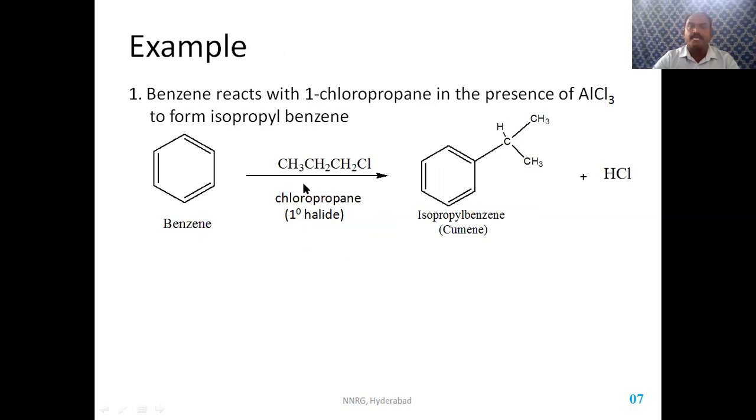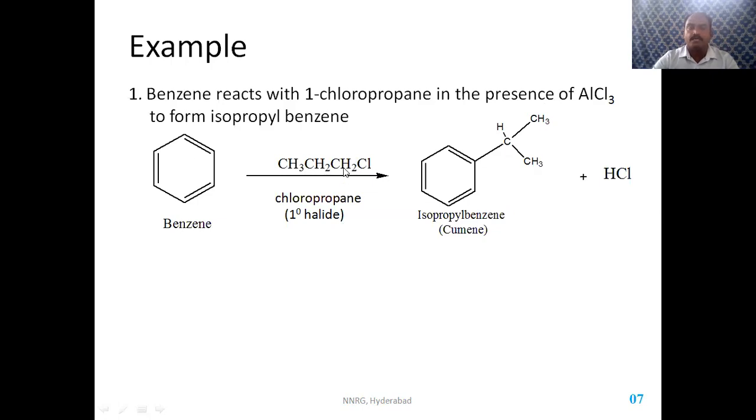When this primary halide undergoes reaction with benzene in the presence of a Lewis acid, that is AlCl3, by definition it should form propyl benzene, but it is not forming propyl benzene. Instead, it is forming isopropyl benzene. When propyl chloride reacts with the Lewis acid, a primary carbonium ion is formed.